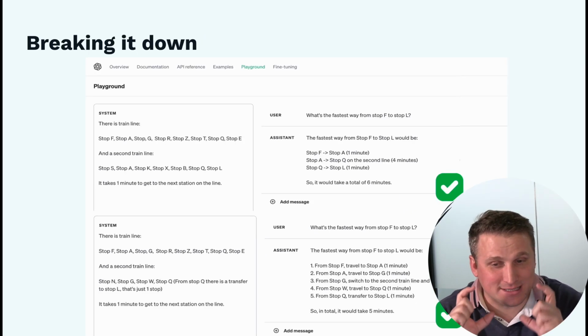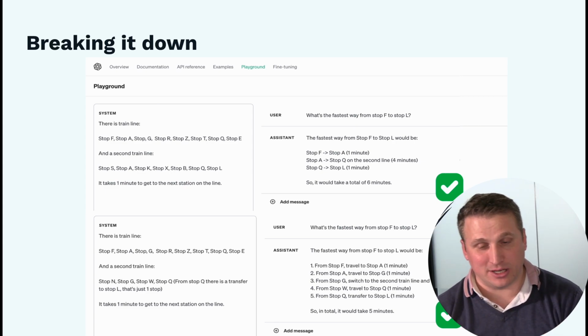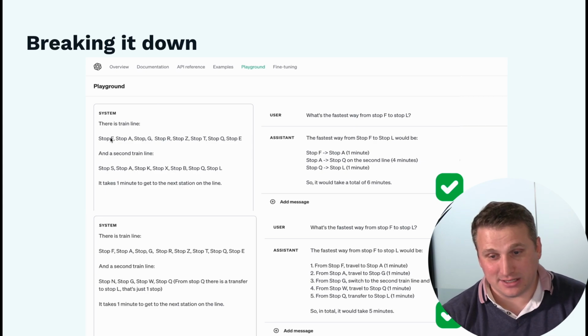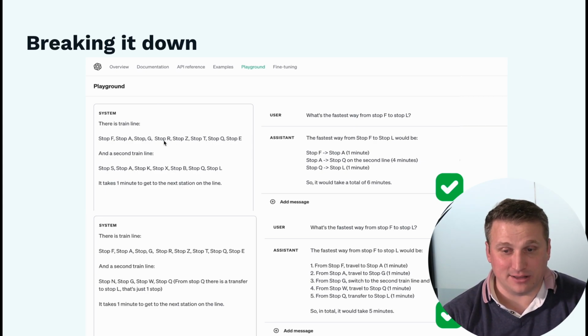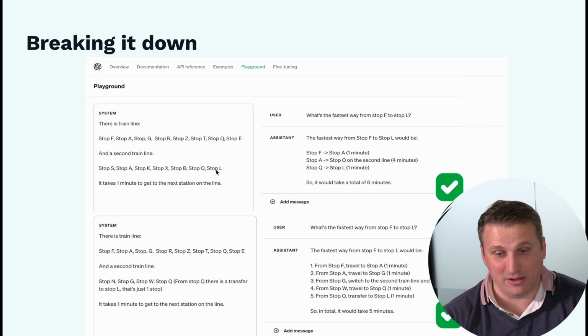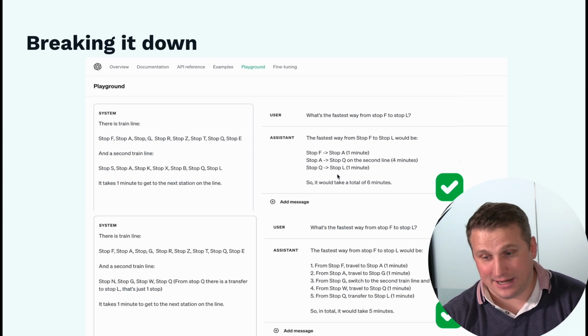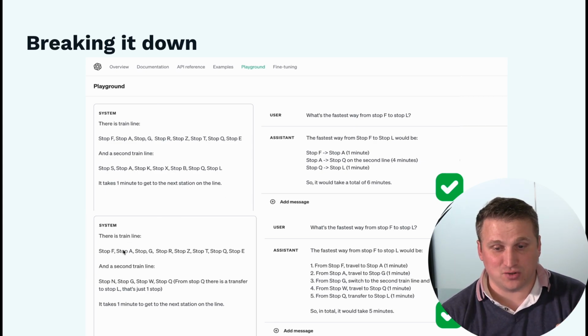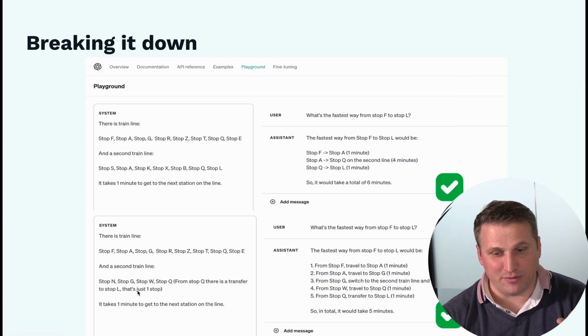But if we break this down, so we look at the first train line and the second train line together, we can then see it's actually figured out that the fastest way here is to change to stop A and go to stop L, which is exactly right, and it will take 6 minutes. That's great. And then we look at the next train lines. We say, okay, how about the first train line and the third train line? We just give it a little bit more information about the next train, and bam, it gets that one right too.